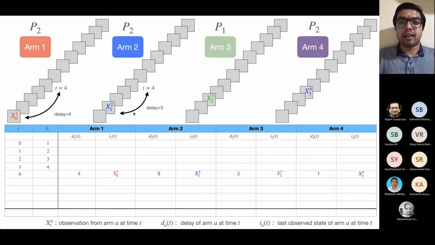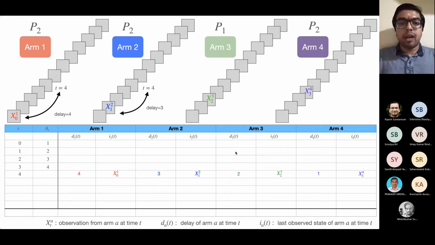So this is as far as the delays are concerned. We are able to write down the delay of all the arms. Notice that the delay of arm 4 is equal to 1. Also, we write down the state of the arm that was observed when it was last observed. So here, for example, for arm 1, it is x0,1. For arm 2, it is x1,2. Likewise for the other arms. So we are able to write this down for every time instant now.